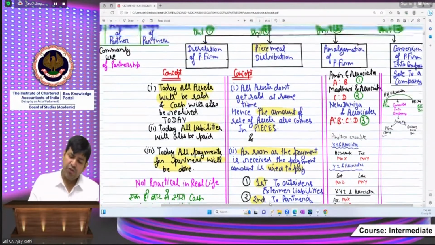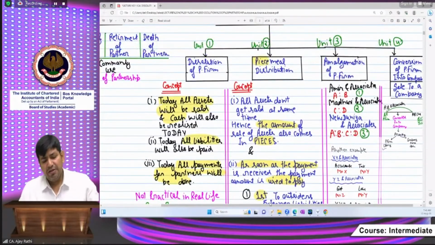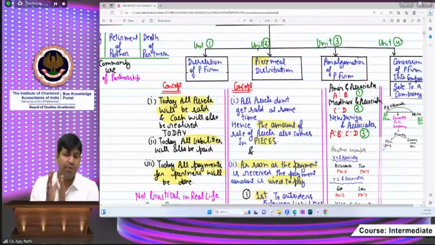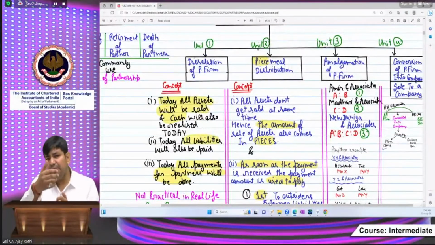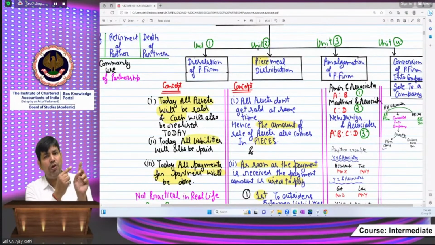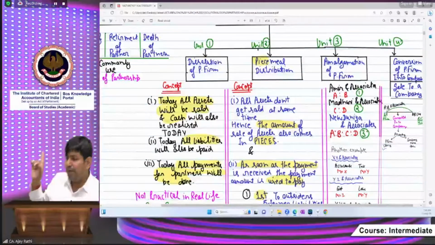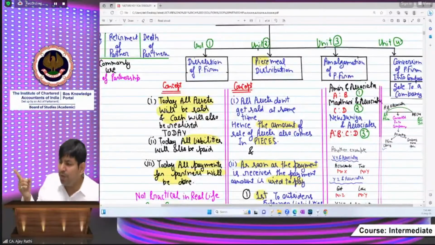In the next unit, all the payment is not coming on a single date. The payment is coming gradually in pieces, and payment is also paid to external liabilities in pieces, and then to the partners' loan, and then to the partners' capital.